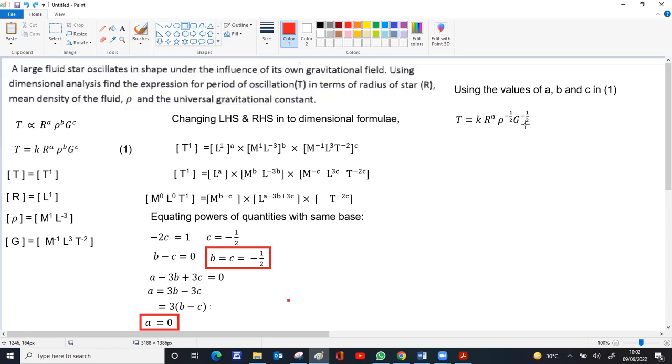G raised to minus 1 by 2 will be equal to 1 divided by G raised to 1 by 2. Now every time raised to 1 by 2 can be taken as a root. So rho raised to 1 by 2 is root of rho. G raised to 1 by 2 is root of G. Since both are in root, root of rho into G in the denominator. That's the final expression.